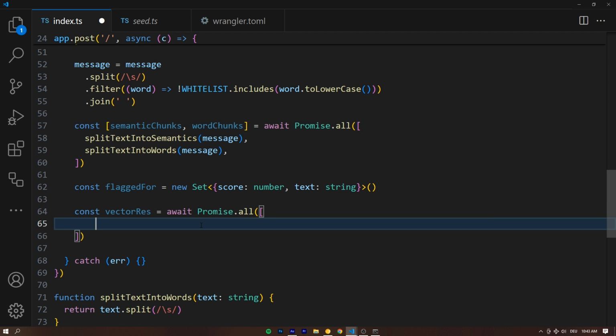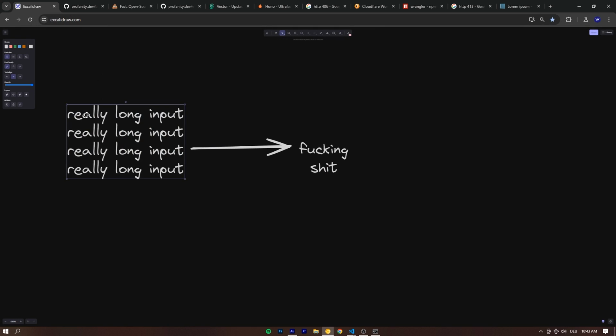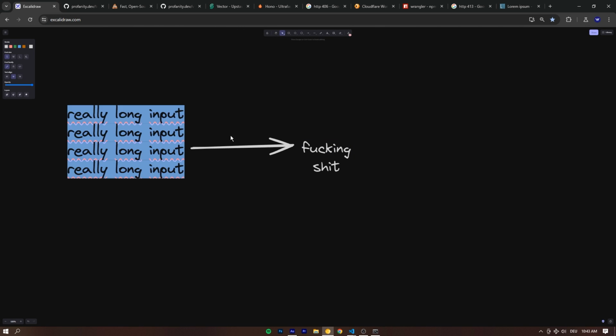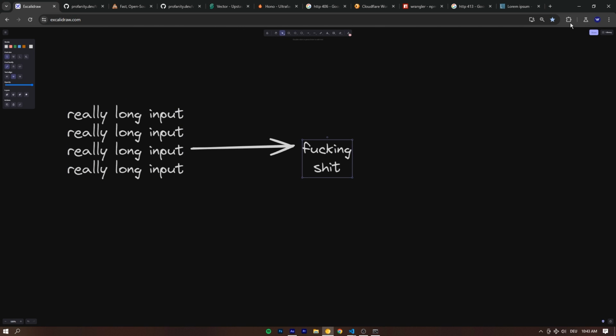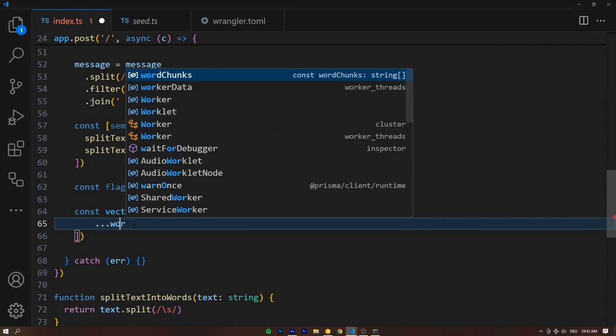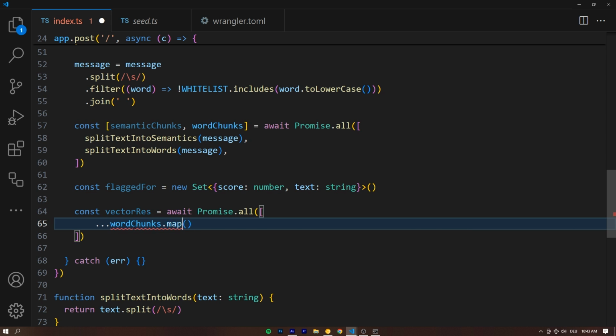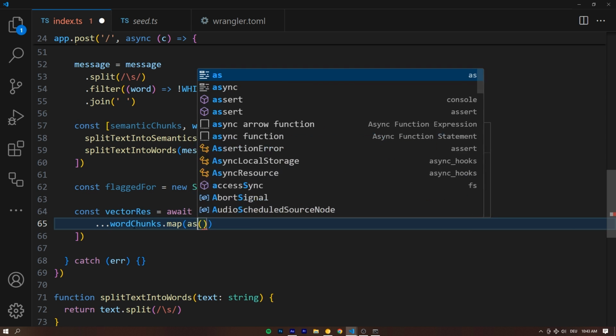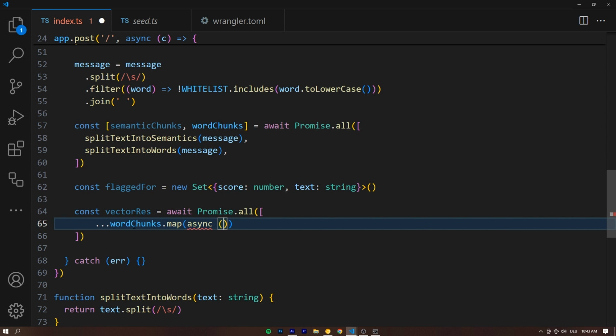Both of these, that's why we have a Promise.all. So first thing we're going to do is the word chunks. Does any word in here very closely match a swear word? So is "really" a swear word? Is "long" a swear word? Is "input" a swear word? That's what we're checking for each word in the user input. So we can spread in the wordChunks.map, and for each async, right, we need to mark the callback function as asynchronous because we're going to await something in here.